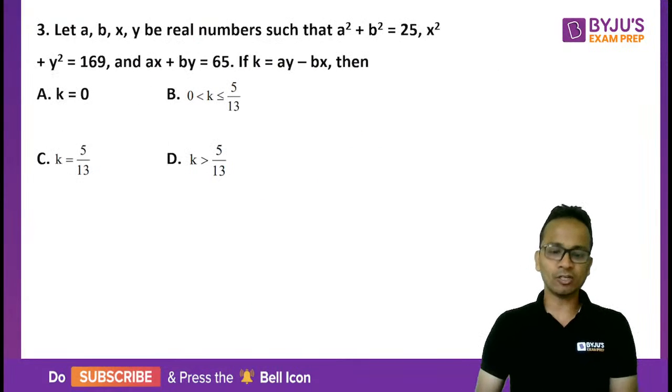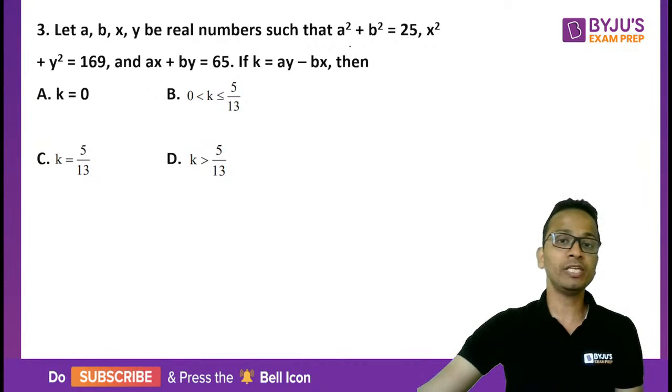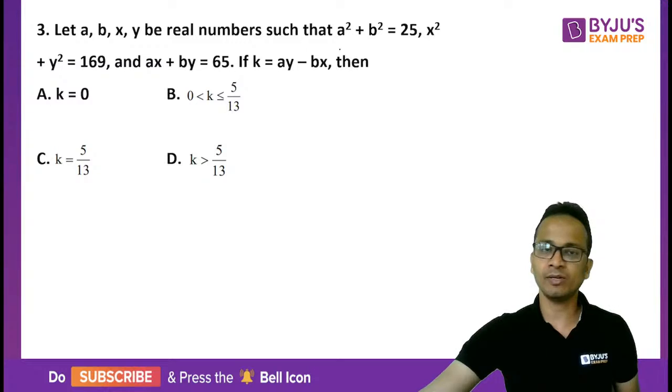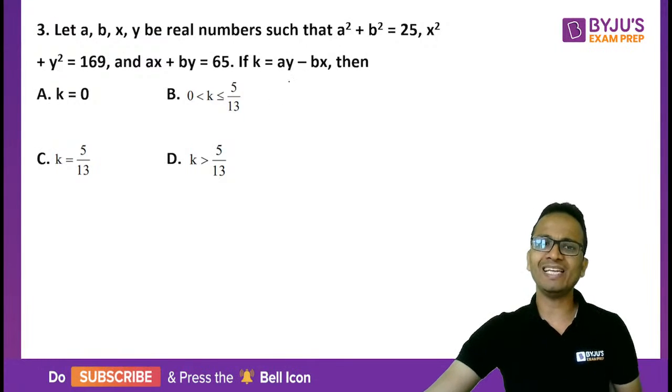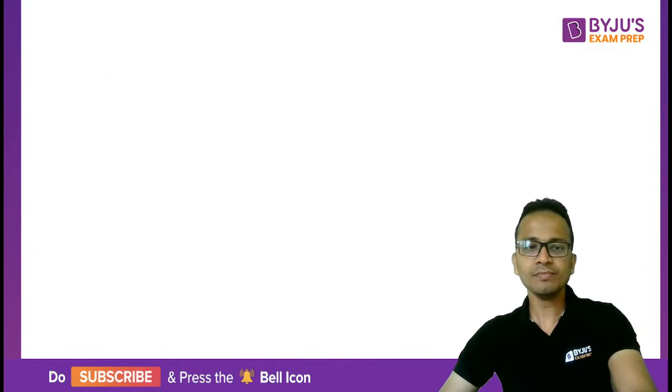So let's go back to question number 3. Now you are given 3 relations in terms of a, b, x and y, and you have to find out the value of ay minus bx. You have to find the value or the range of value of this expression.